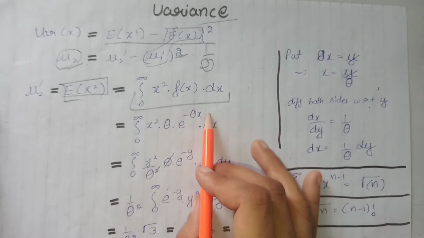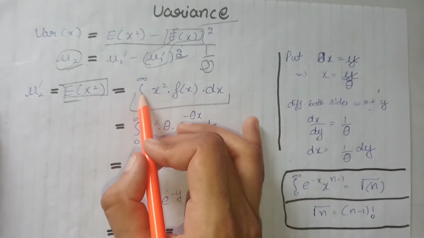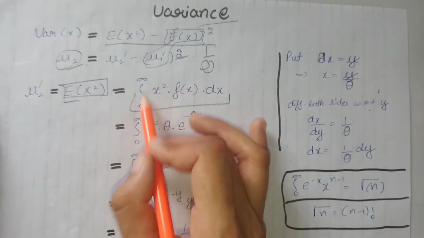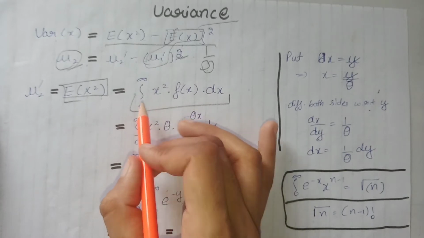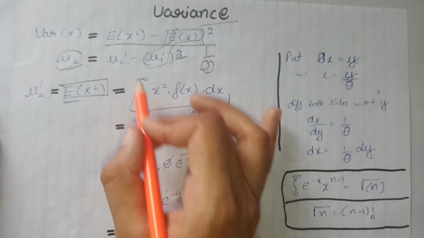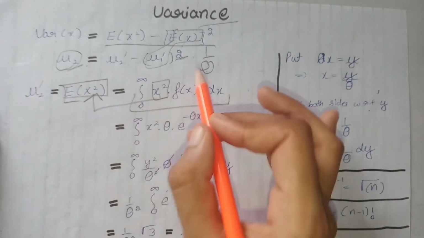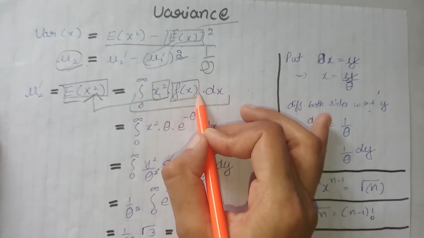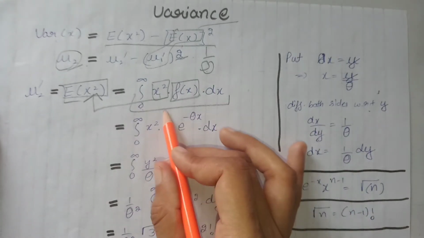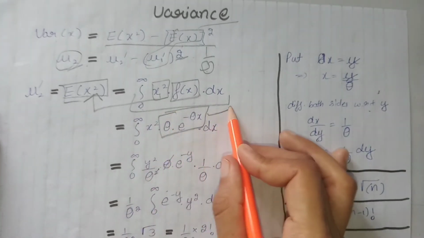That is according to the definition of the expectation. Here we write the integration over the whole values of x in the exponential distribution, or x takes values from 0 to infinity. Here we write that term which is inside the expectation. Here we write the PDF of our exponential distribution. The PDF of our exponential distribution is this one.